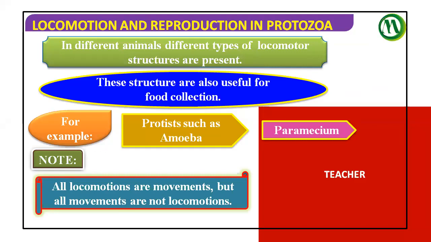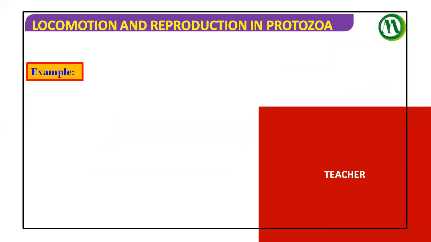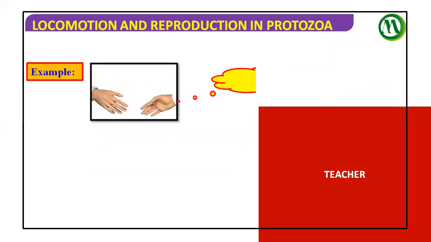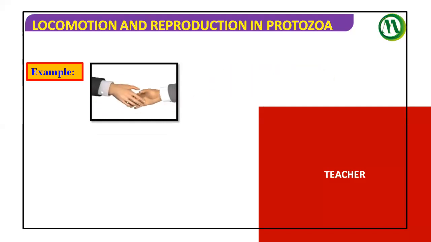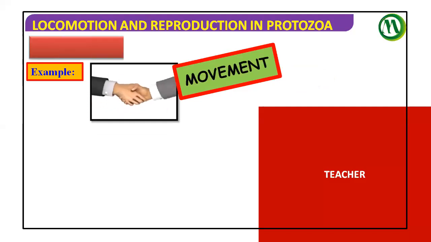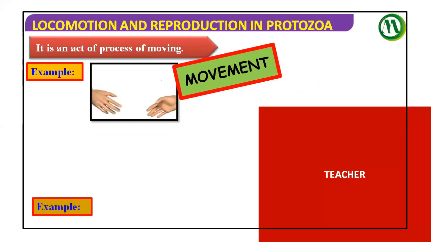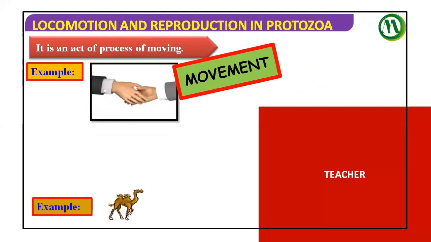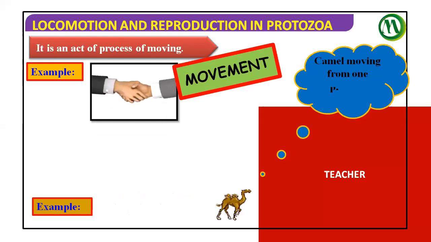Next, all locomotions are movements, but all movements are not locomotion. How? Let's see an example. Just shaking hands, can we say it is locomotion? There is a movement, but that is not locomotion. It is only an act of moving. The fan shows movement, but can we say the fan is showing locomotion? It will not go from Hyderabad to Vijayawada. The fan just moves, but does not show locomotion.